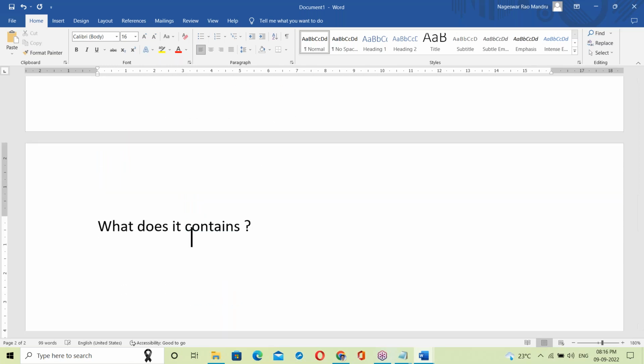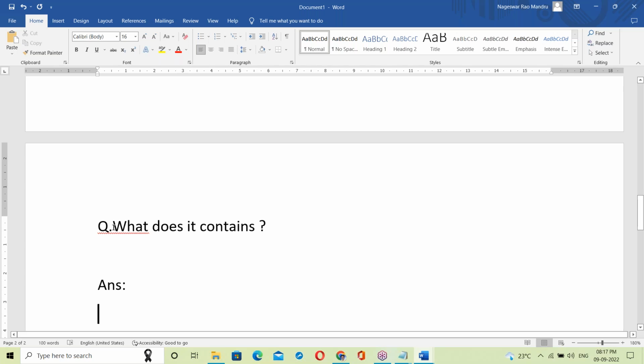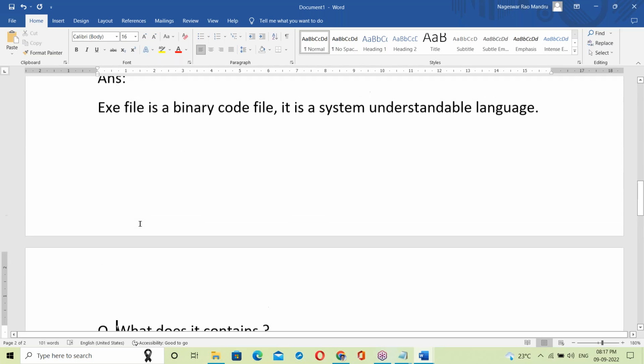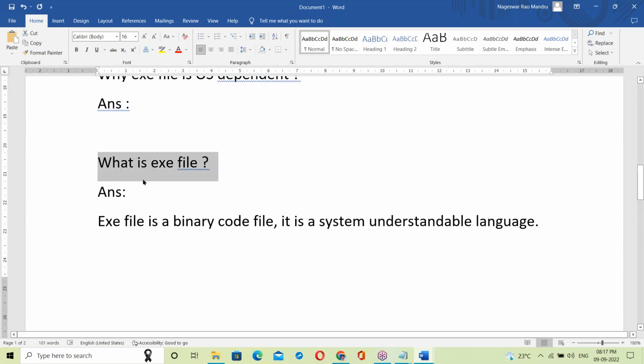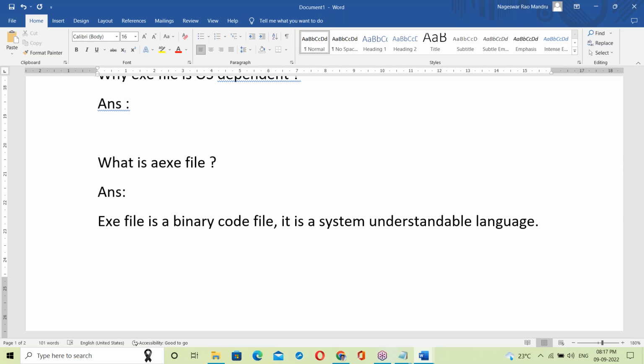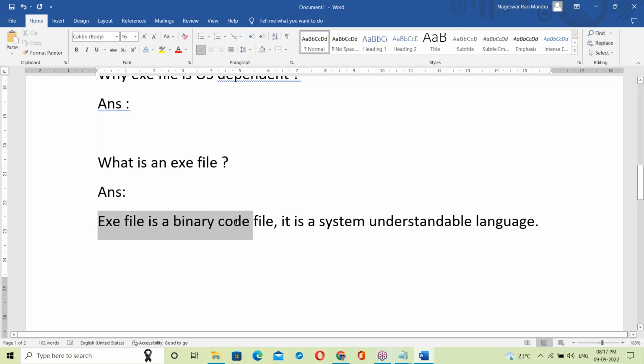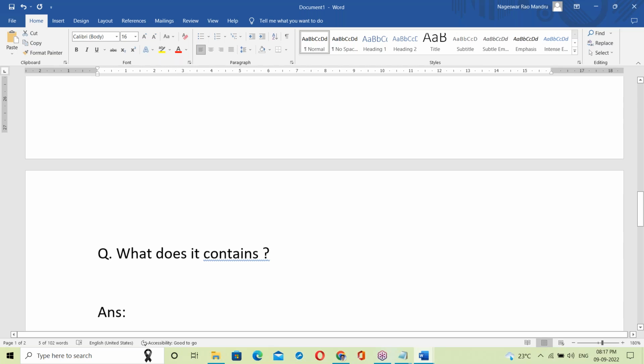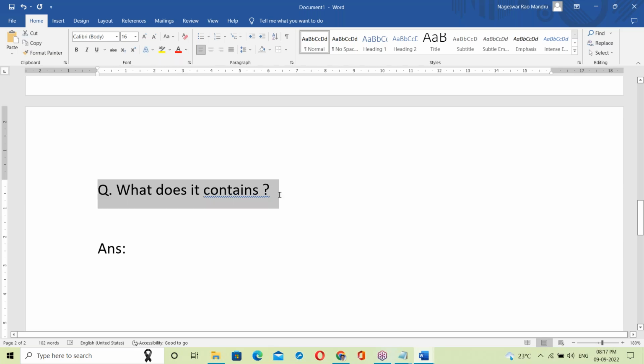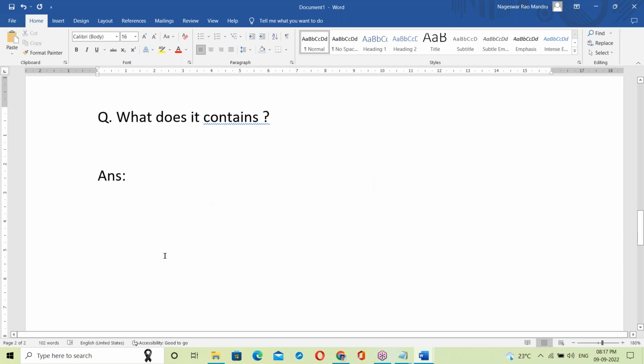What does it contain? Let us see the answer. What is an exe file? An exe file is a binary code file, a system understandable language. What does it contain? Let us see.